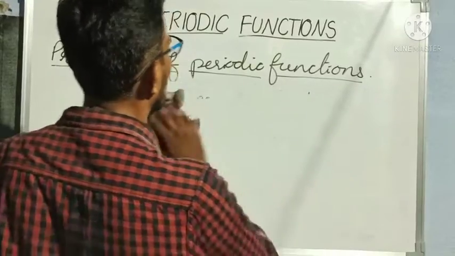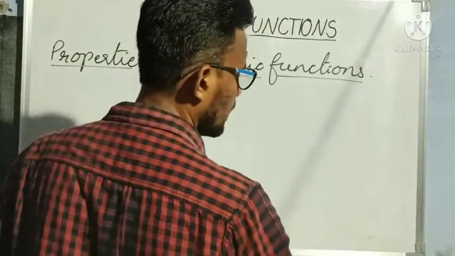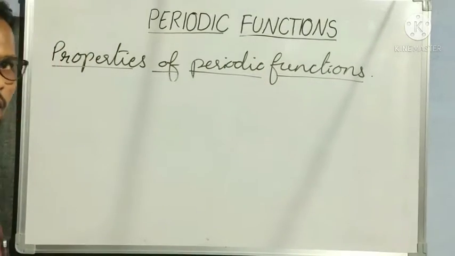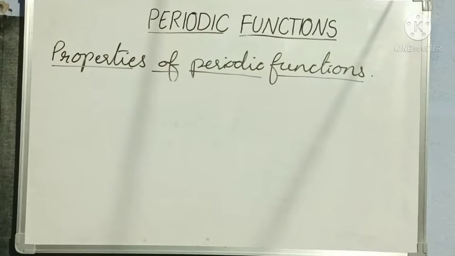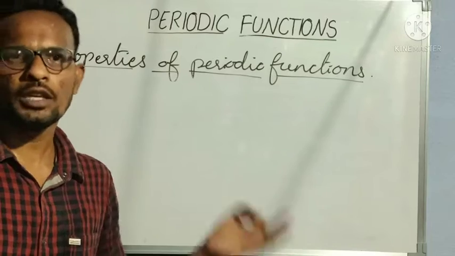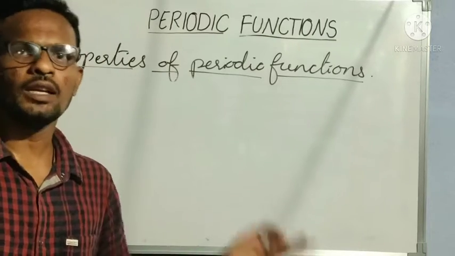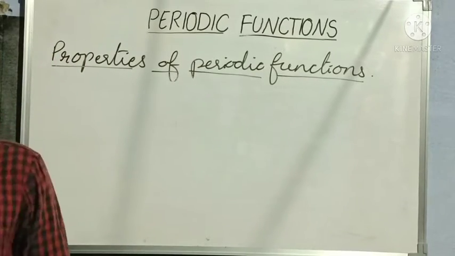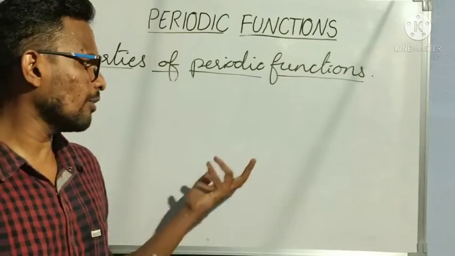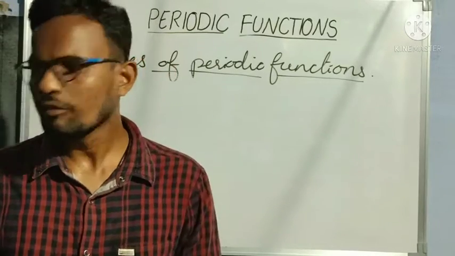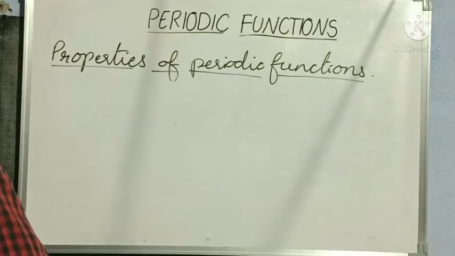I hope everyone is understanding all the properties. The first property is about inverse: the inverse of a periodic function does not exist. Next, we have seen that if f of x has a period T, then the composite function g of f of x may or may not have a period T. Third property, every constant function is a periodic function with no fundamental period, meaning we can't derive the fundamental period for that constant function. The fourth property I have already explained.